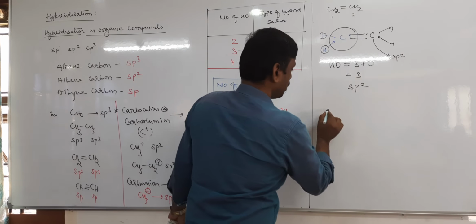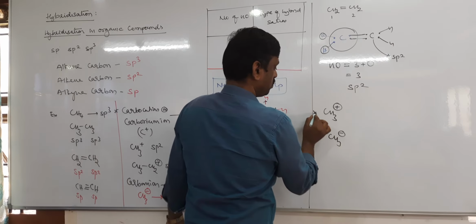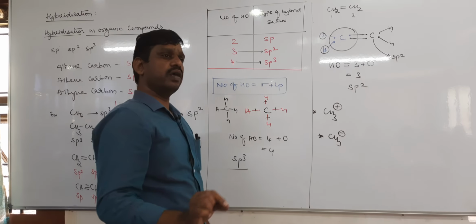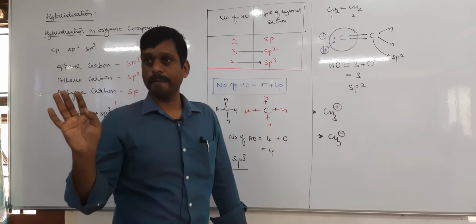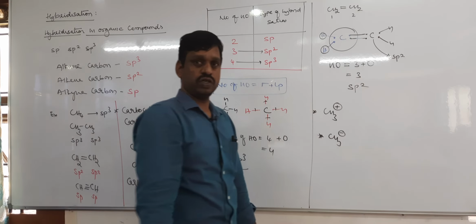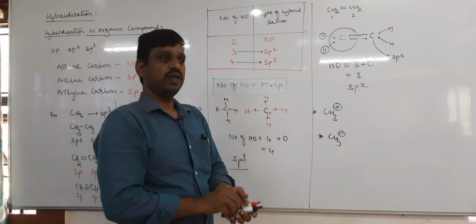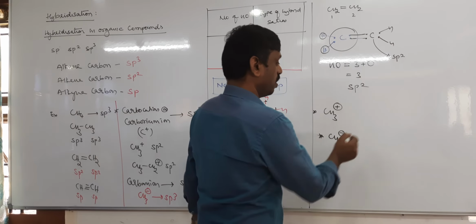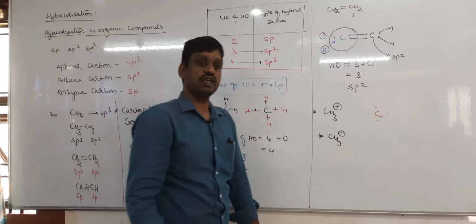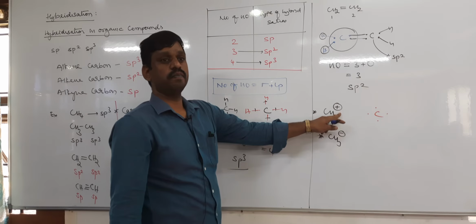Next, one more example. Let us take CH3 plus and CH3 minus. Tell me, what is the hybridization of the carbocation? You remember, carbocation is always sp2. Okay, it is sp3, but there are some exceptions for this. I'll tell you the exceptions later. But remember, when carbon has a negative charge it is sp3, and positive it is sp2. How and why? Again, calculate the number of hybrid orbitals. To calculate the number of hybrid orbitals, you take the first carbon, its valence electrons are 4. Then tell me, this carbon has which charge?